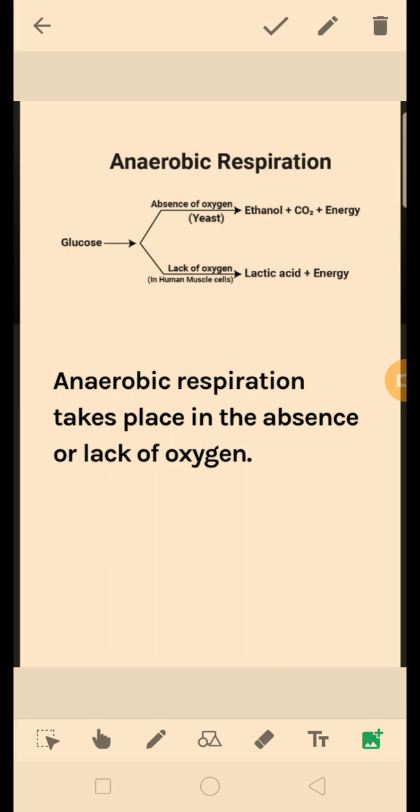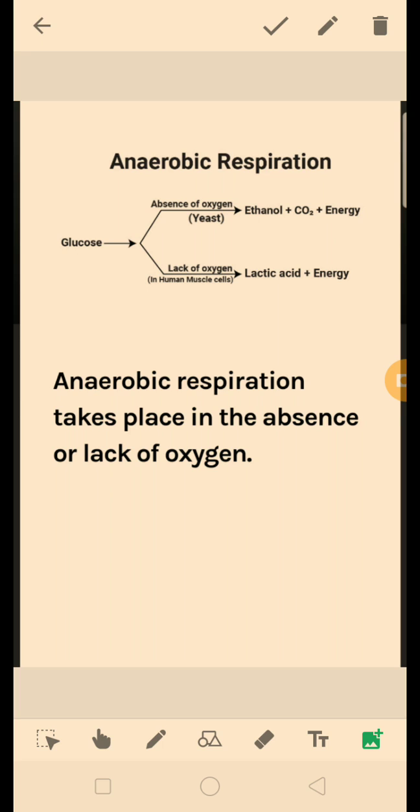So anaerobic respiration takes place in the absence of oxygen. In anaerobic respiration, glucose gets oxidized in the absence of oxygen, and ethanol, carbon dioxide and energy are the products. This type of respiration takes place in yeast and in human muscle cells where there is a lack of oxygen. When we do very fast running or some strong exercise, our body's demand for oxygen is more and the supply is less.